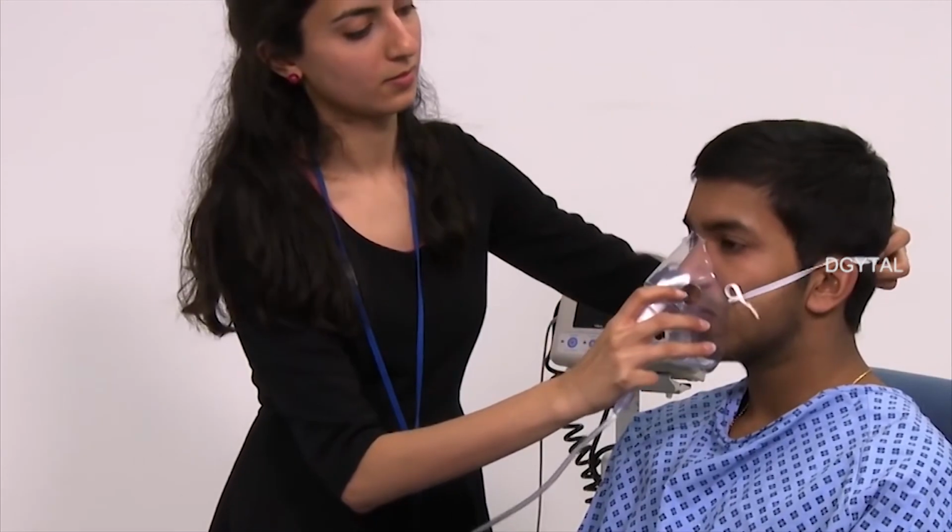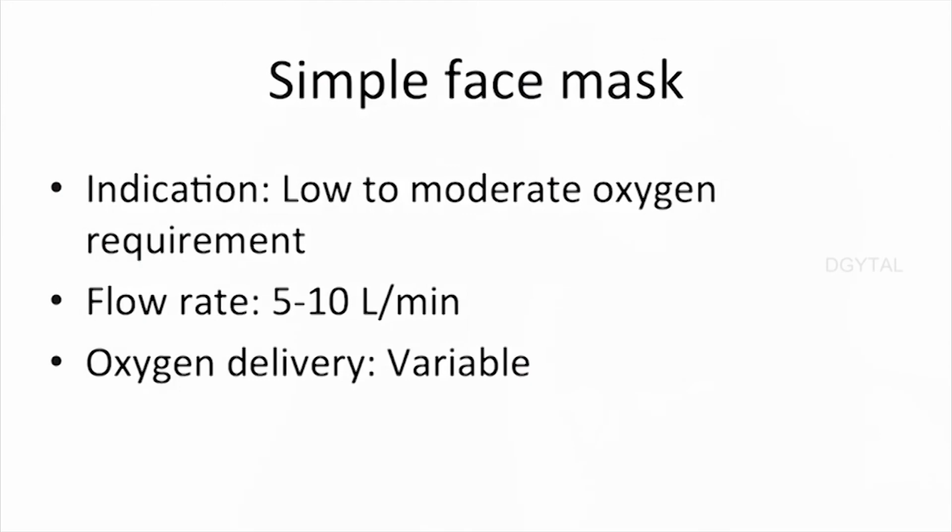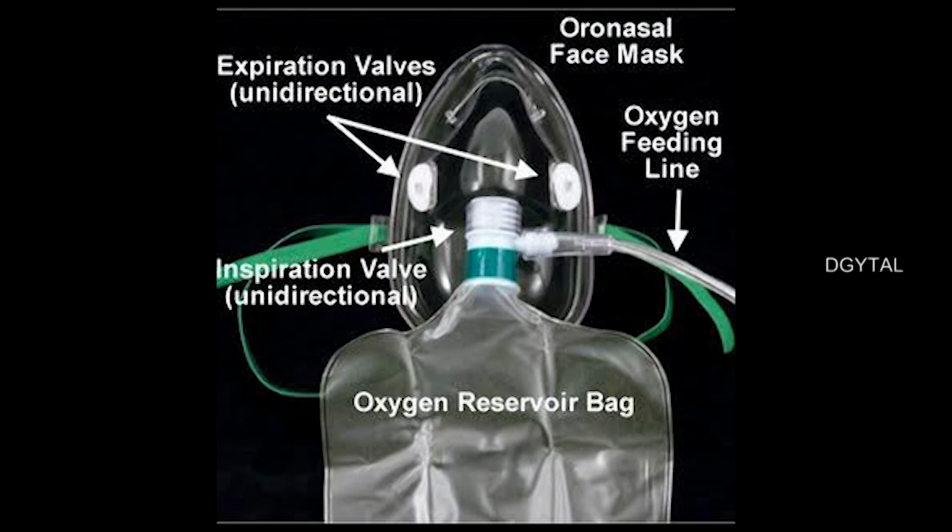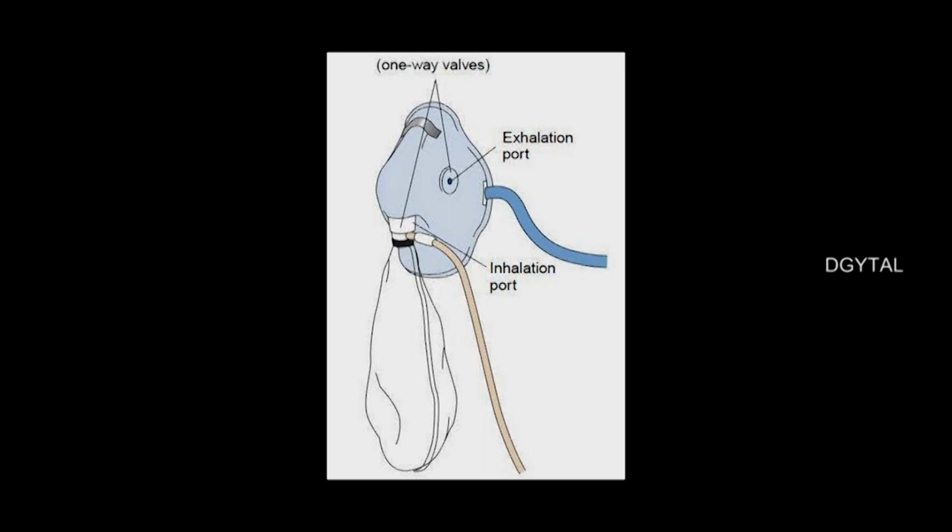There are simple options like face masks. It is mostly used to provide 5 to 8 LPM. These also give an oxygen density of 28 to 50%. There is other equipment that is used when a person needs 100% oxygen density. The most common of these are non-rebreather masks or reservoir masks.